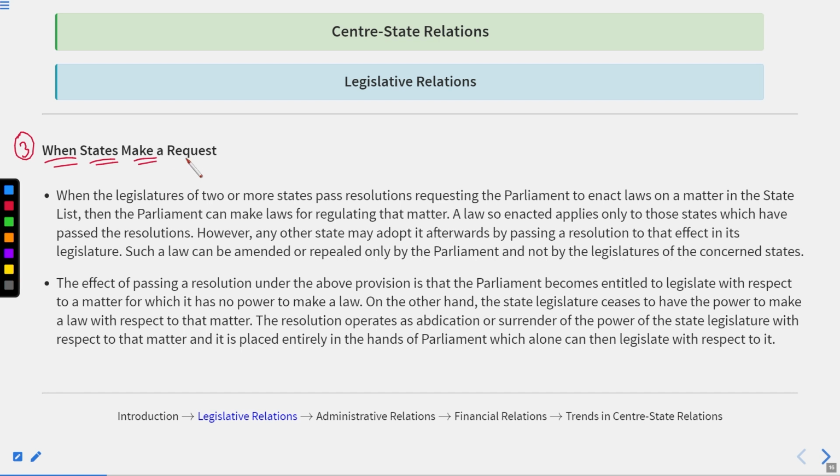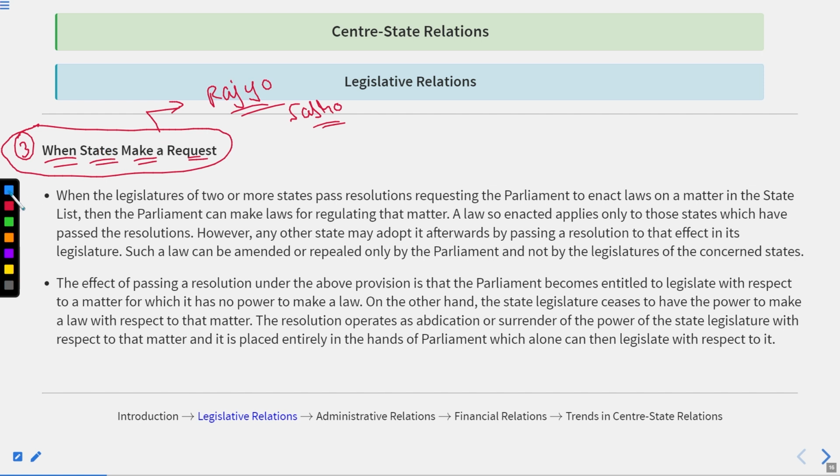Thereafter, the third condition we have is when states make a request. Please do not get confused with the Rajya Sabha. Mostly people get confused that the two provisions are the same, when the Rajya Sabha makes a request and when the state makes a request. They are not the same. They are different.